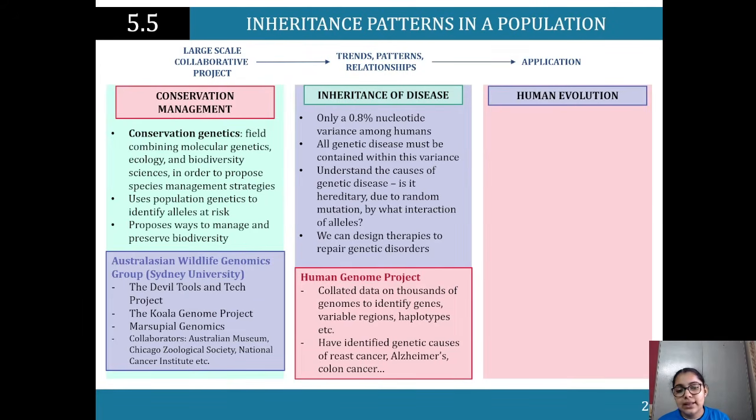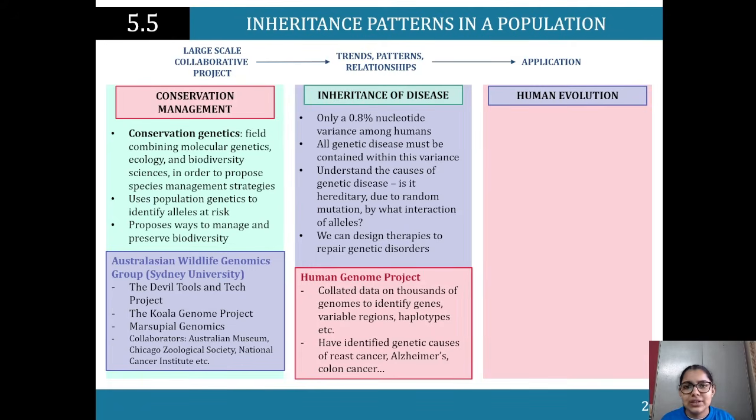So basically, being able to have the genomes of hundreds of thousands of people will allow them to look at the similarities and differences in the interaction of alleles within these distinct genomes.